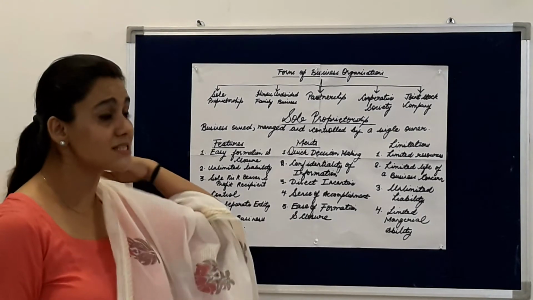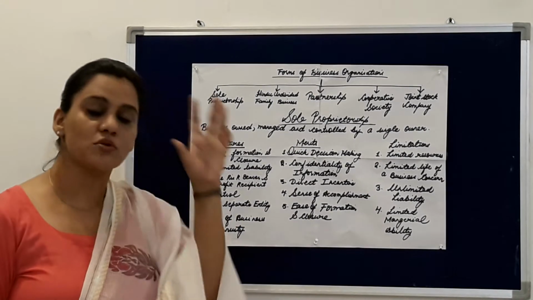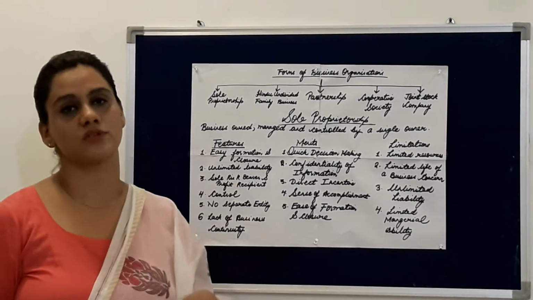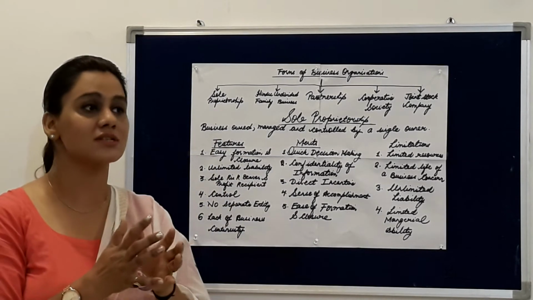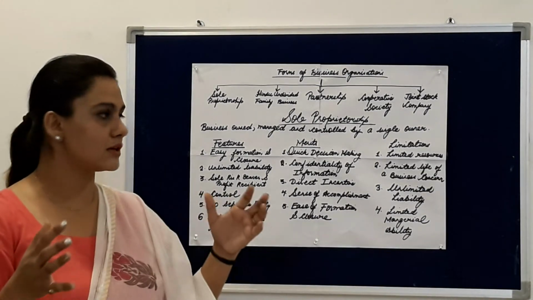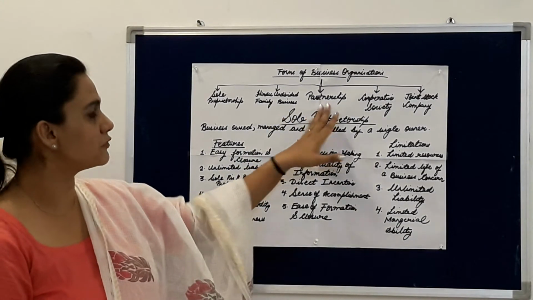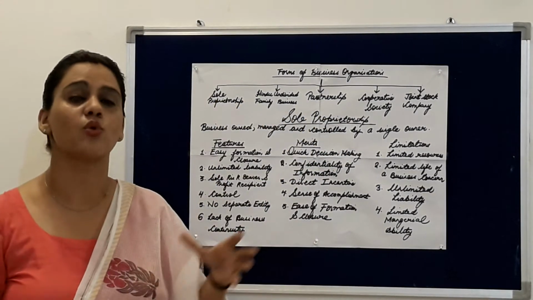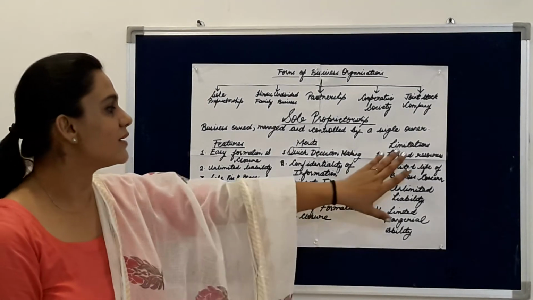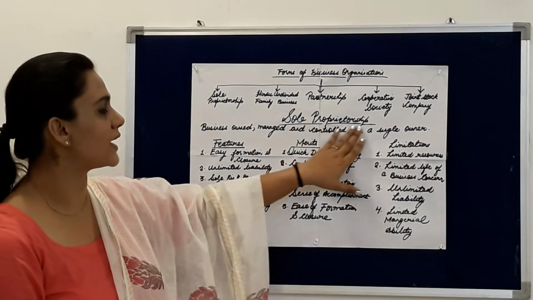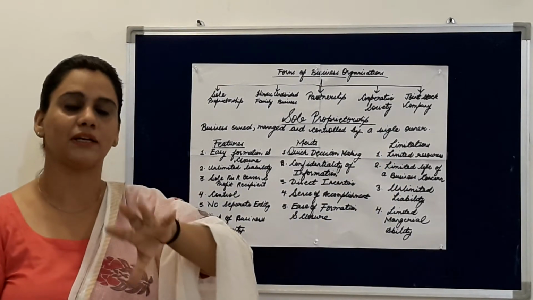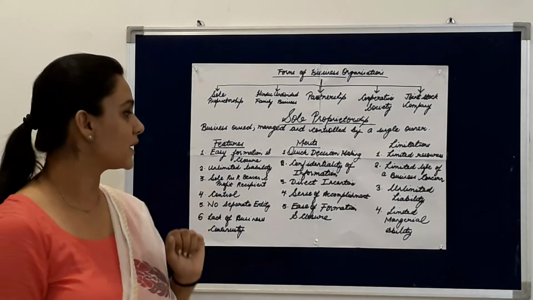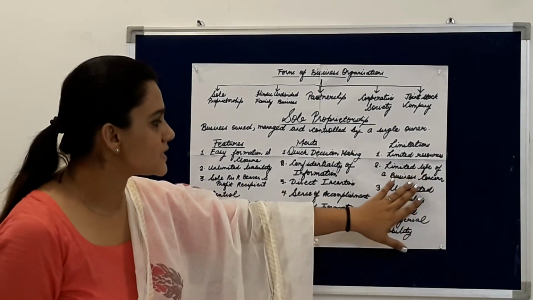Limited resources means because he has to arrange all the capital, all the resources. So that means that he has limited resources. For example, in a partnership firm we have a number of partners to contribute the capital, but here whatever resources the sole proprietor is having, he has to start the business with that capital and those resources only. Second is limited life of a business concern.